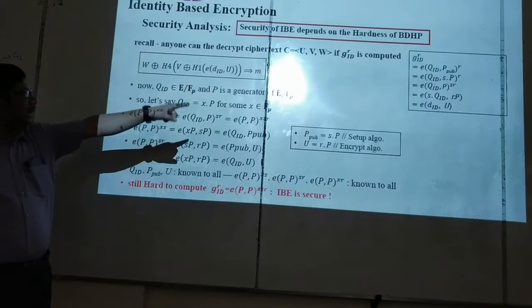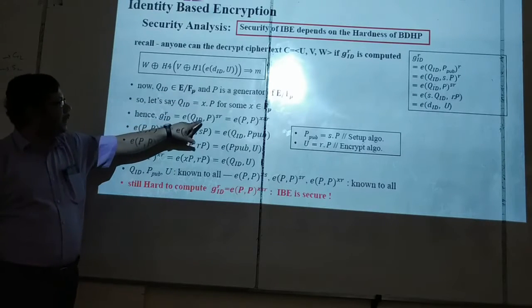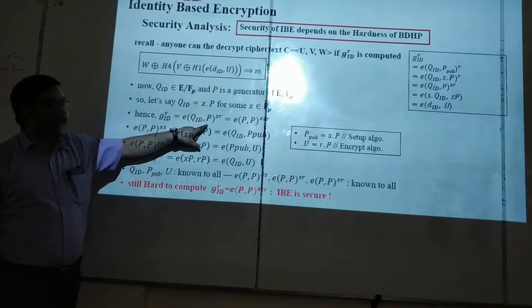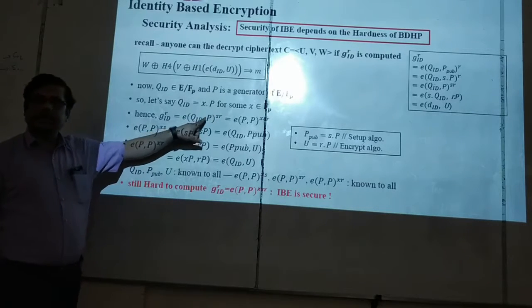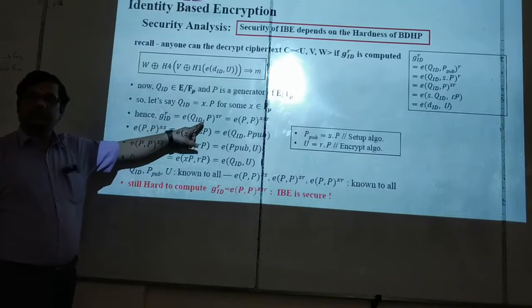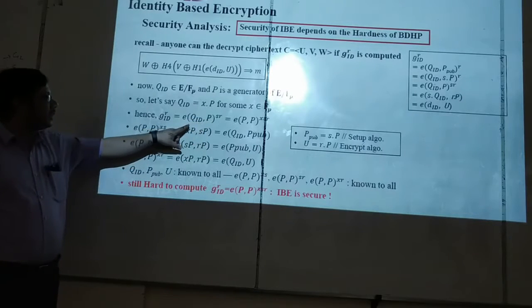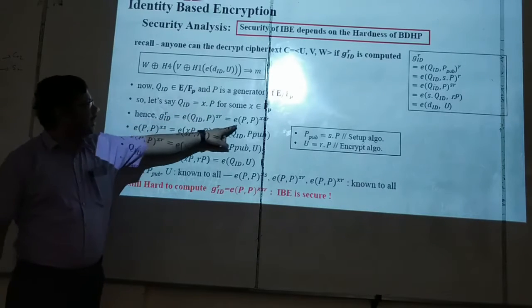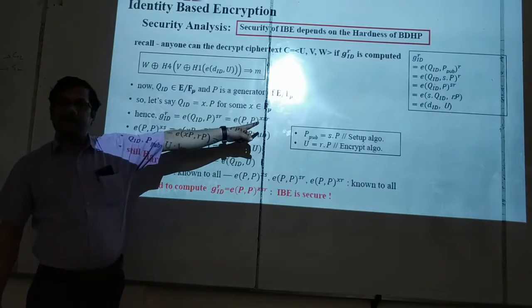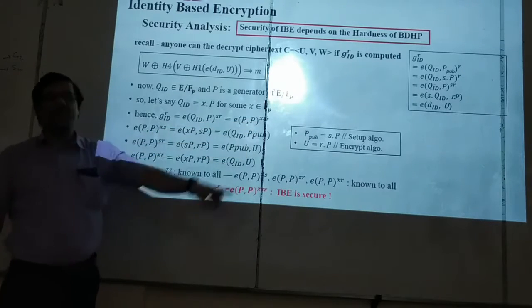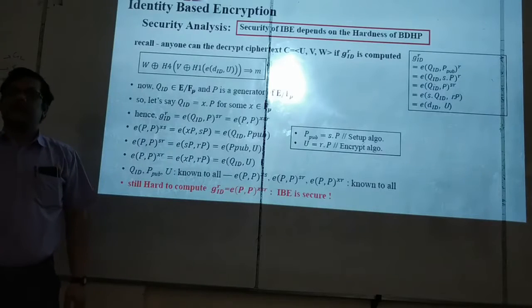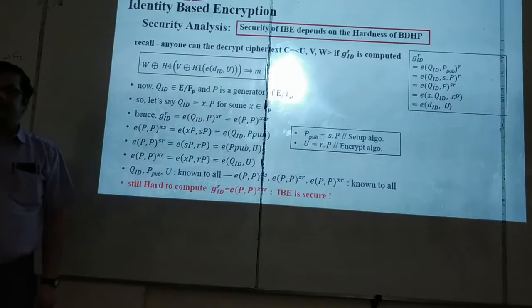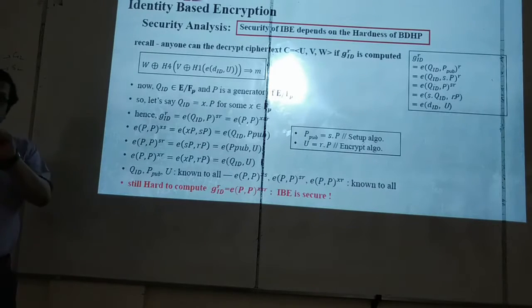Now, what is g_ID^r? g_ID^r is e(Q_ID, P_pub)^r. Now, P_pub is S into P, so P stays here and S goes there, giving S^r. Now, this Q_ID is XP, so again P stays here and X goes there. So what do we get? e(P,P)^XSR. So the adversary needs to find this thing, e(P,P)^XSR. Now let us see, we are finding an analogy with the BDHP problem actually.